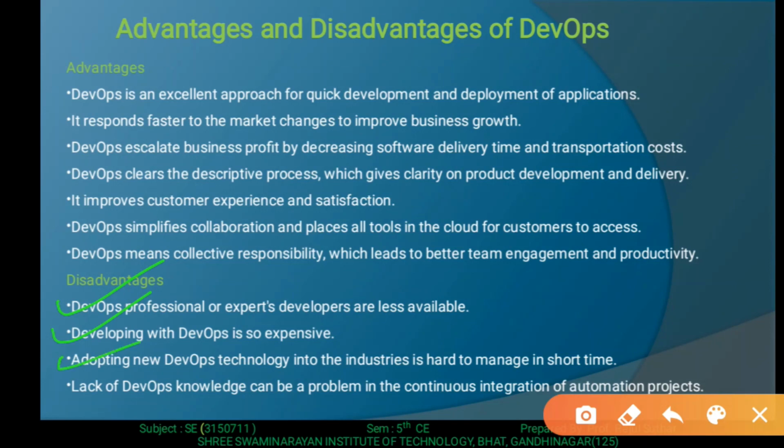Adopting new DevOps technology into industries is hard to manage in a short time. So this is a disadvantage, adopting the new technology in industries and also managing it. Then lack of DevOps knowledge can be a problem in the continuous integration of an automation project. So these are the disadvantages of DevOps.